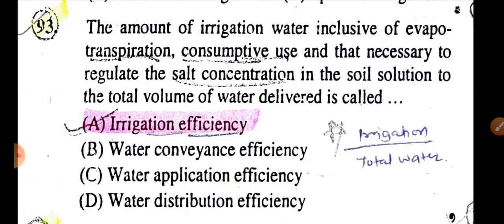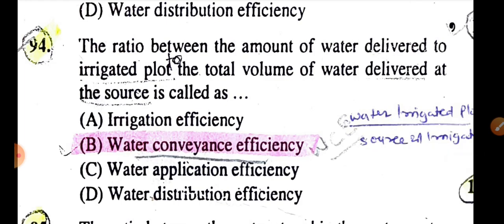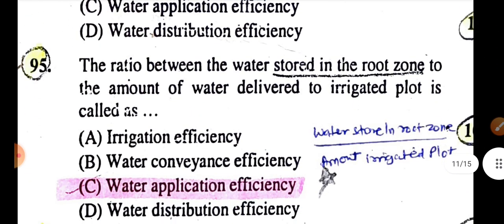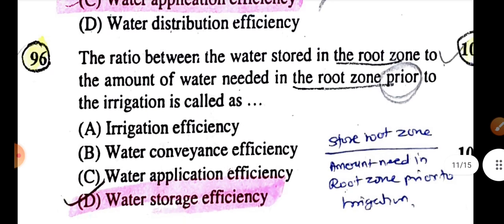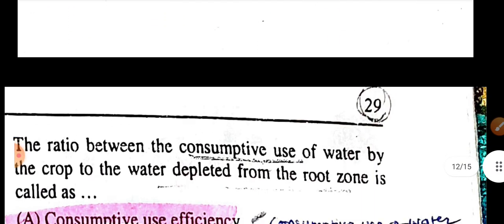The ratio of the amount of irrigation water, exclusive of evapotranspiration, consumptive use and that necessary to regulate the soil solution concentration, to the total volume of water delivered is called irrigation efficiency. The ratio between the amount of water delivered to the irrigated plot and the total volume of water delivered at source is called water conveyance efficiency. The ratio between water stored in the root zone and the amount of water delivered to the irrigated plot is termed water application efficiency. The ratio between water stored in the root zone and the amount of water needed in the root zone prior to irrigation is water storage efficiency.